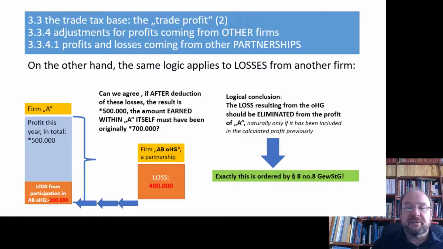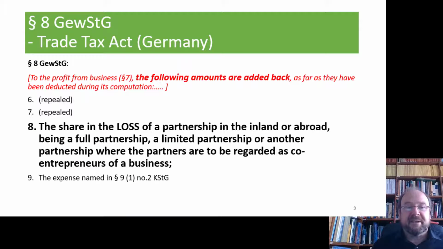You find such a rule in paragraph 8, because paragraph 8 are always the entries which increase the trade profit. Let's have again a look on the legal text. Paragraph 8, to the profit from business, paragraph 7, the following amounts are to be added back as far as they have been deducted during the computation. Number 8, the share in the loss of a partnership in the inland or abroad, being a full partnership, a limited partnership, or any other partnership where the partners are to be regarded as co-entrepreneurs of a business. So we have to kick these things out.